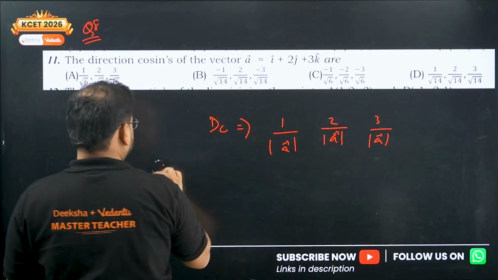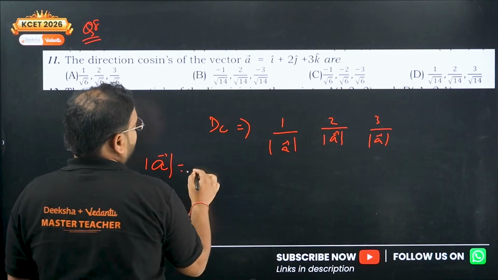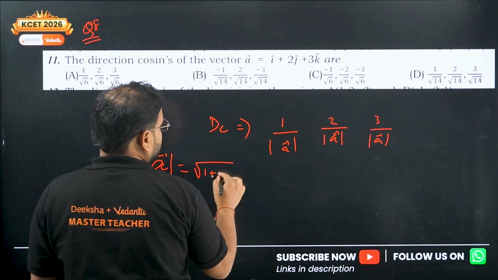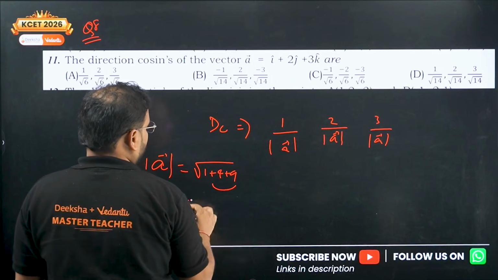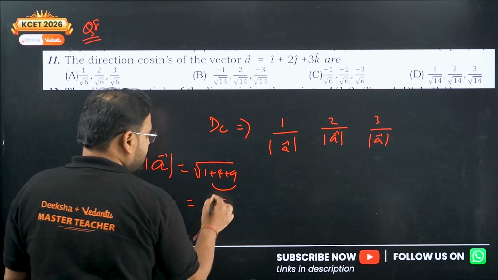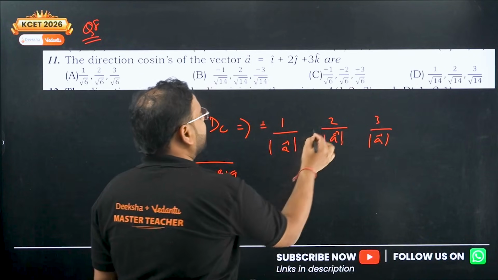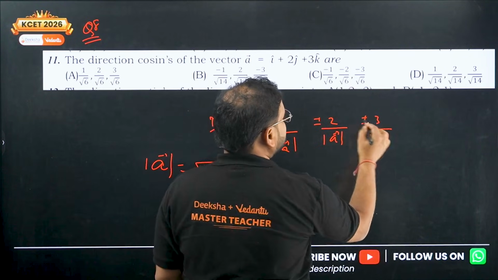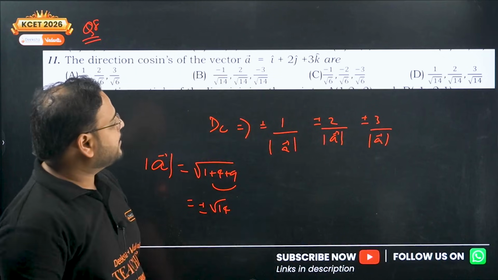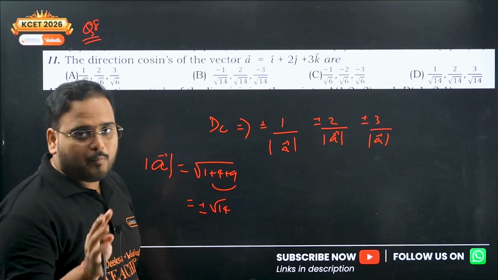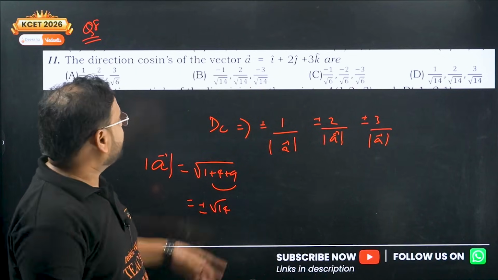What is the modulus of A? Check. Root of 1 plus 4 plus 9. So root of 14. Since root is there, both plus minus will come. So answer will be what? Plus minus 1 by root 14, plus minus 2 by root 14, plus minus 3 by root 14. So if it is 1, 2, 3 positive, all positive. If it is negative, all negative. So we don't have that over here.